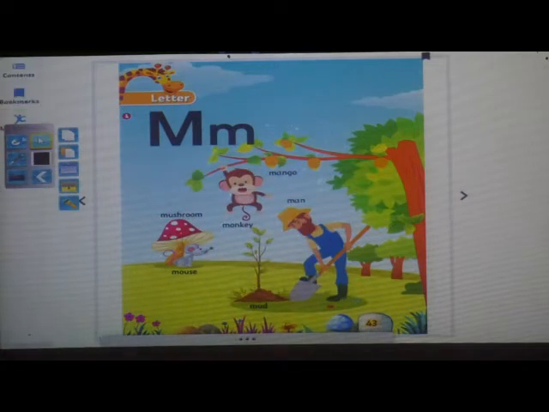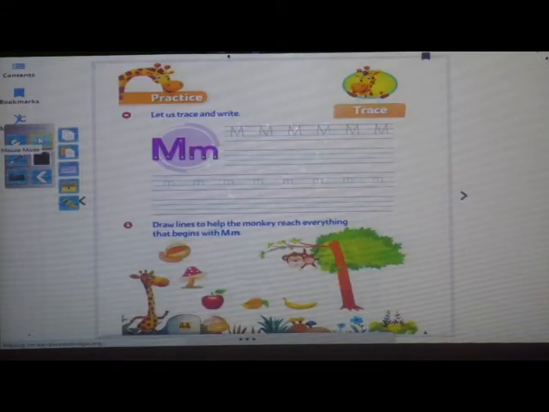Now turn the page, open page number 43. We have done the picture reading now. Now you have to open the next page, that is page number 44. Okay children.